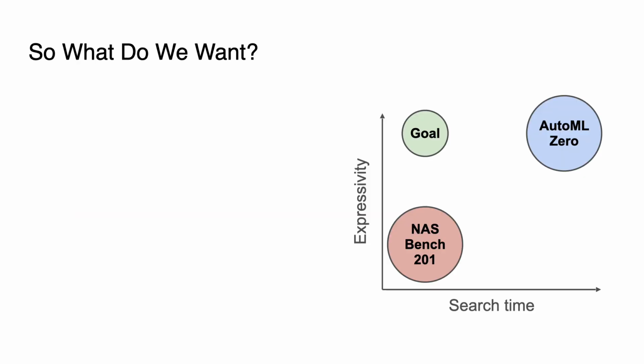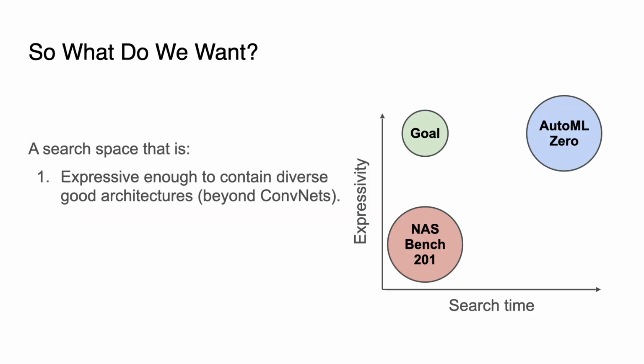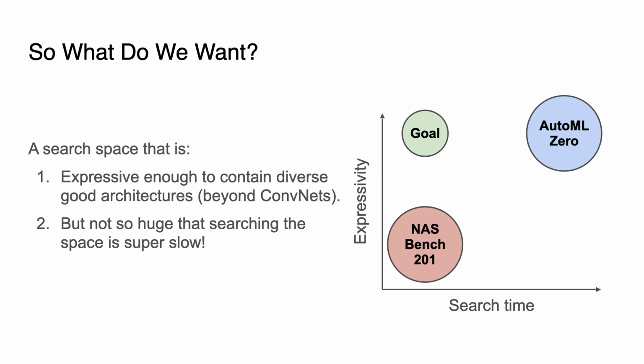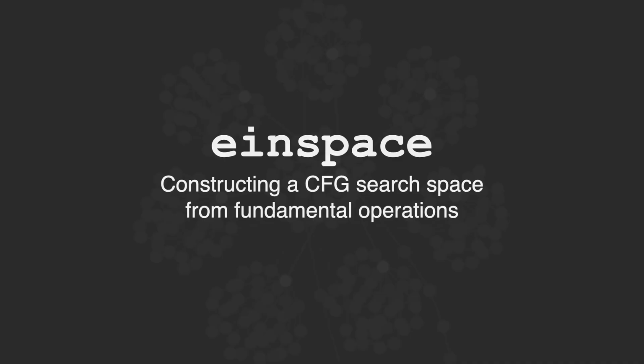So what we want is a search space that is, one, expressive enough to contain diverse good architectures beyond common nets, and two, not so huge that searching the space is super slow. So let's take a look at how we've tried to construct such a space.